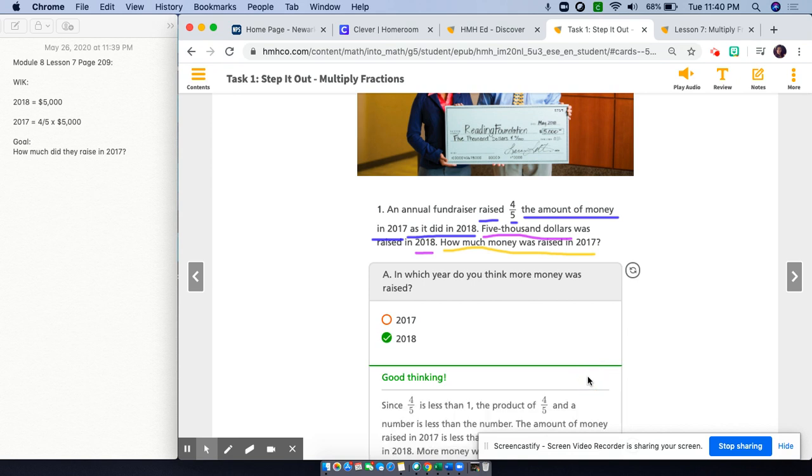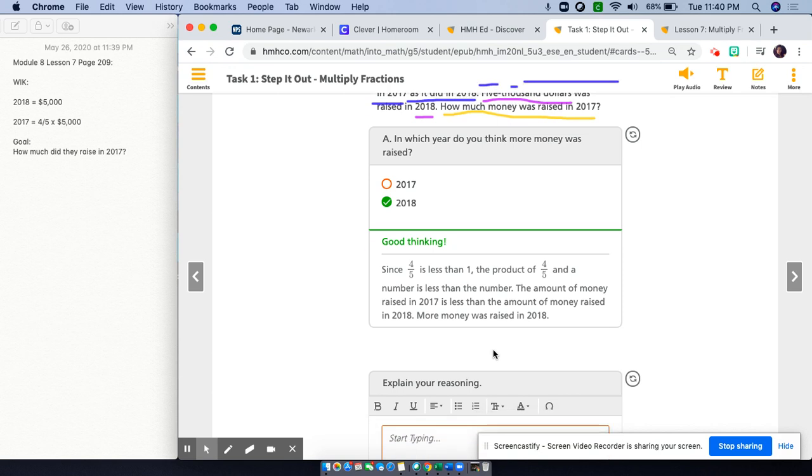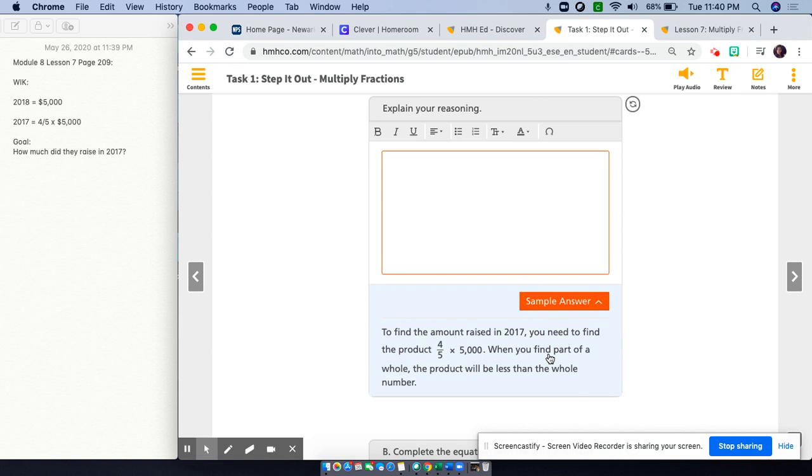And let's check. It's true. Since 4/5 is less than 1, the product, the answer to the multiplication problem, of 4/5 and a number is less than that number. The amount of money raised in 2017 is less than the amount of money raised in 2018. More money was raised in 2018. And again, we have to explain our reasoning, and it's what we just talked about.